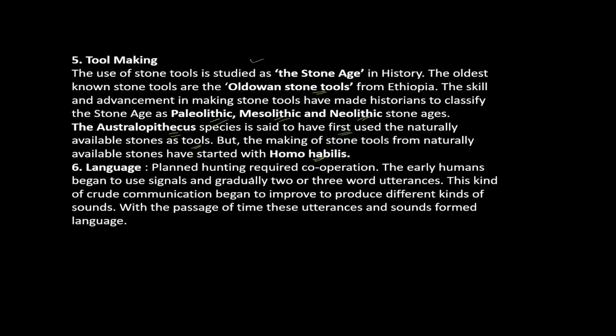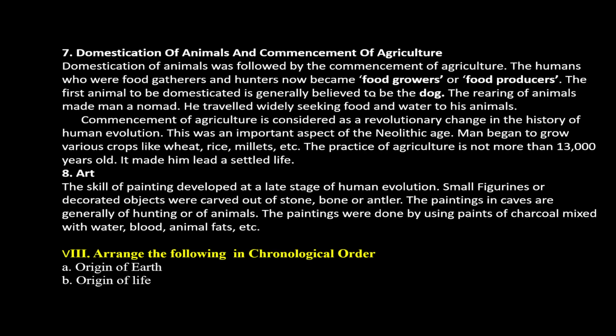Then language. Planned hunting requires much cooperation. The early humans began to signal, and gradually two or three word utterances. This kind of crude communication is the starting stage of the development of language. With the passage of time, these utterances and sounds formed the language. Then the next point, domestication of animals and commencement of agriculture. These are the biggest points regarding the evolution of human beings.